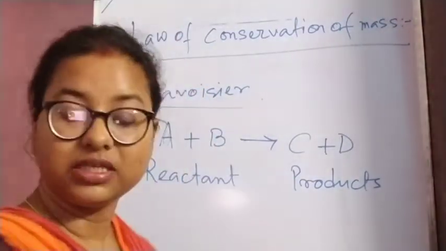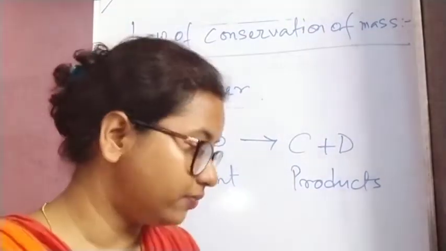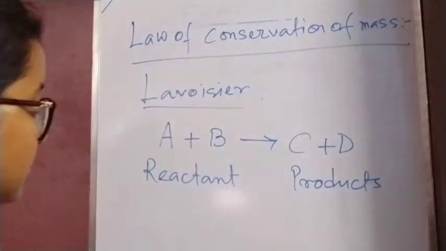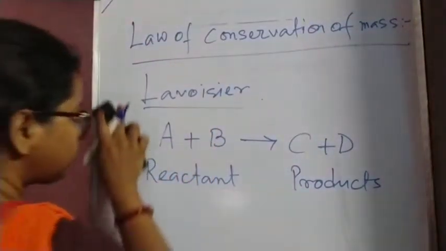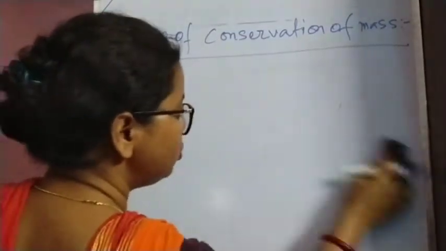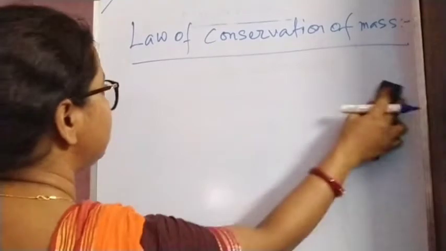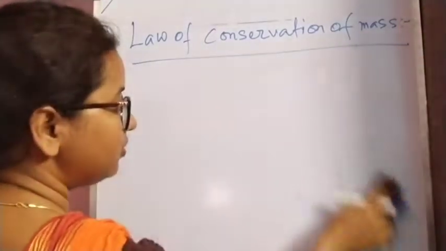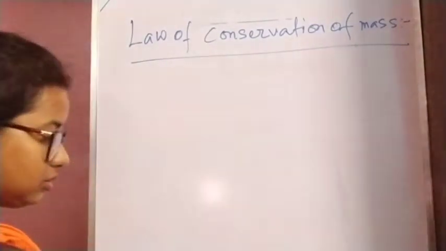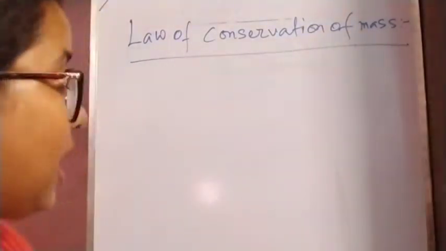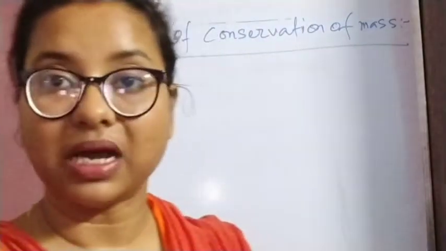Now we have some experimental verification of this. In the activity, in a closed container, we are going to perform a chemical reaction, and before the reaction and after the reaction we will measure the mass.